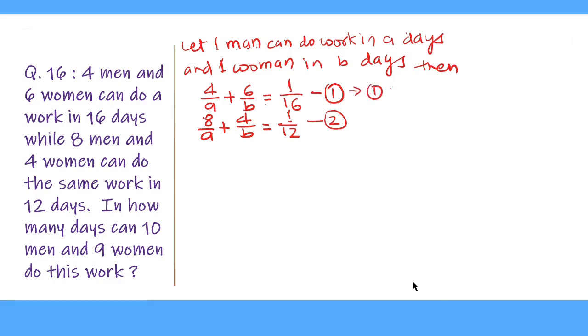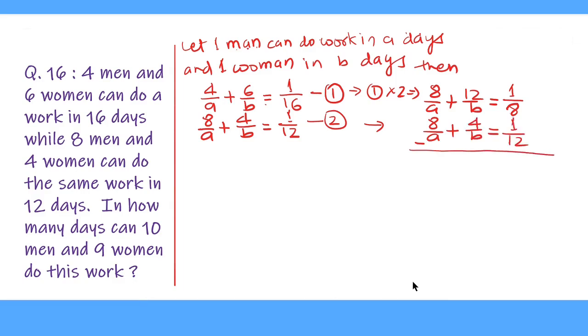So equation 1 multiplied by 2 gives us 8 upon A plus 12 upon B equal to 2 upon 16, which is equal to 1 upon 8. And we write the second equation as it is. So this gives us 8 upon A plus 4 upon B equal to 1 upon 12. On subtracting, we get 8 upon A is cancelled and 12 upon B minus 4 upon B equal to 8 upon B. This is equal to 1 upon 8 minus 1 upon 12.